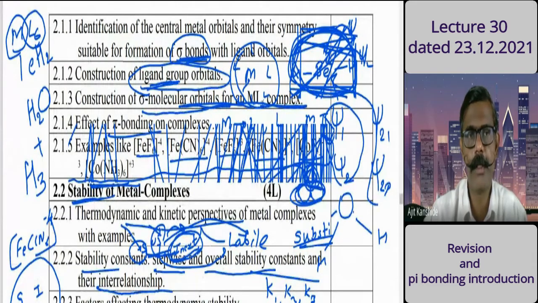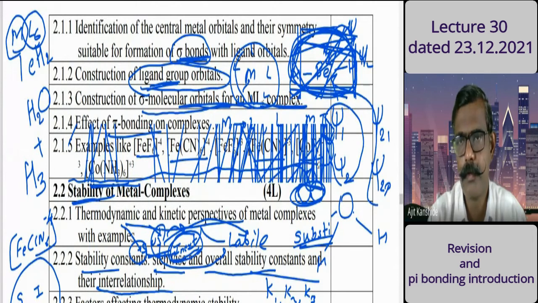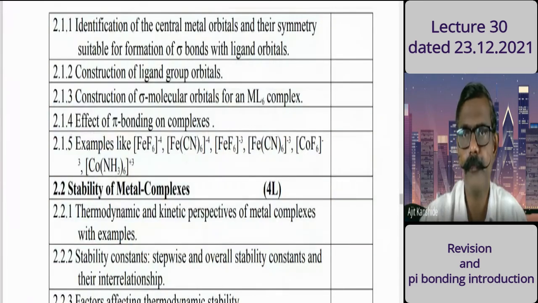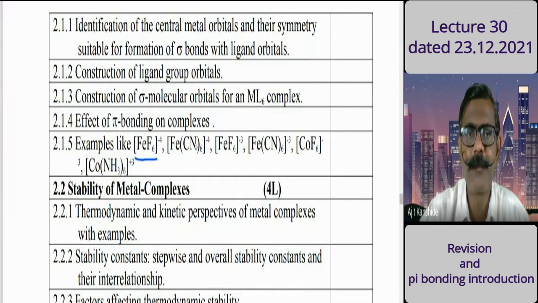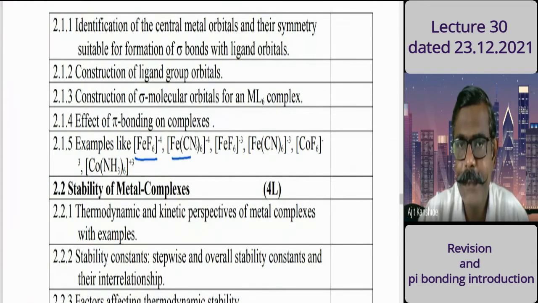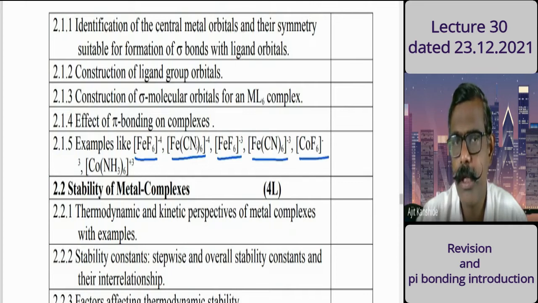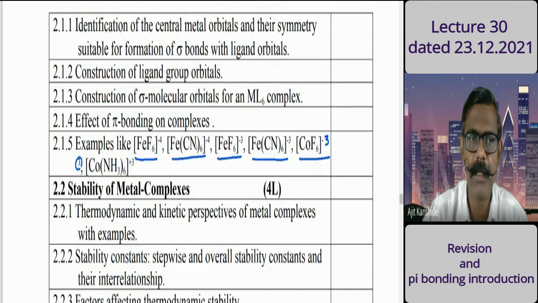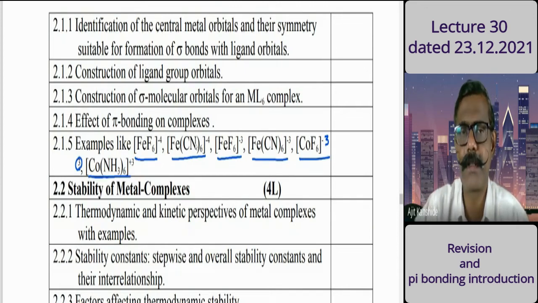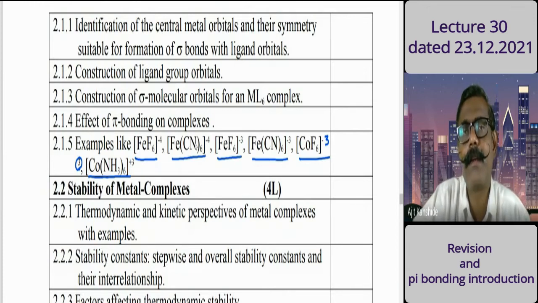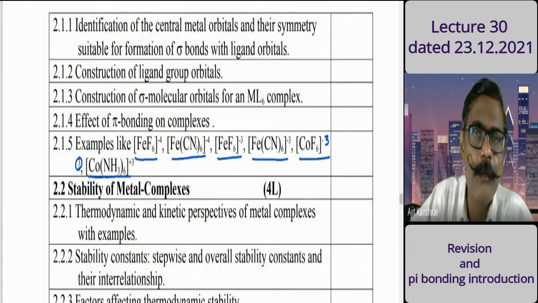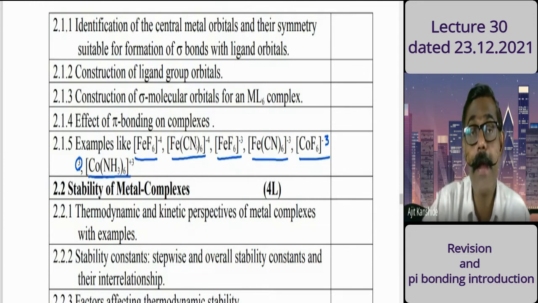See here, the molecular orbital theory diagram. Just wait, it is not erasing. Yeah. See, FeF6 minus 4, FeCN6 minus 4, FeF6 minus 3, FeCN6 minus 3, CoF6 minus 3, and Co(NH3)6 plus 3. These complexes we have to discuss. How many are there? Six complexes. Out of that, three complexes I had already discussed.